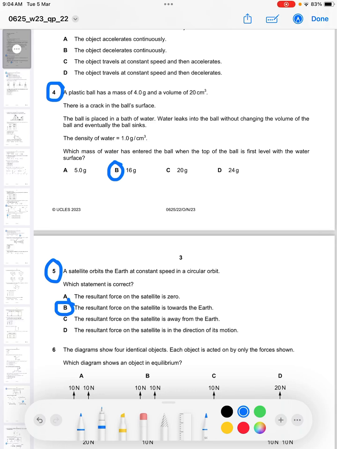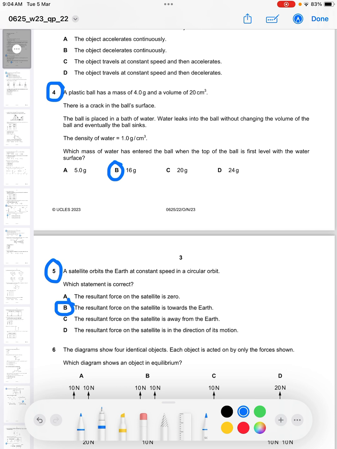A plastic ball has a mass of 4 grams and a volume of 20 cubic centimeters. There is a crack in the ball's surface. The ball is placed in a bath of water. The water leaks into the ball without changing the volume of the ball. Eventually, the ball sinks. The density of water is equal to 1 gram per cubic centimeter.